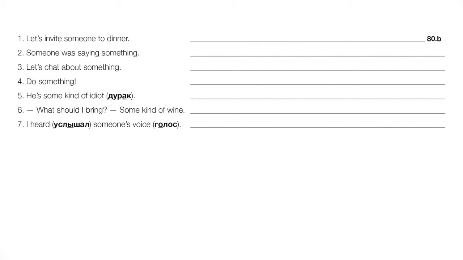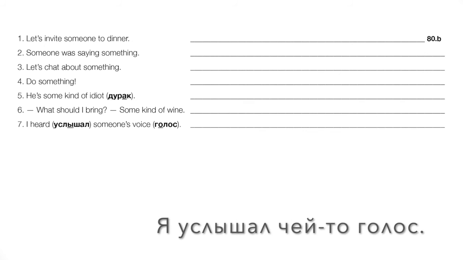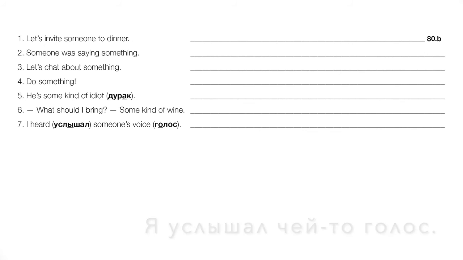Okay, number seven, I heard someone's voice. Okay, this is going to be a form of che. Я услышал. This is past tense, so we've heard a voice. We know there's a voice, but we don't know whose exactly. Right, so we're going to say чей-то голос. Я услышал чей-то голос.